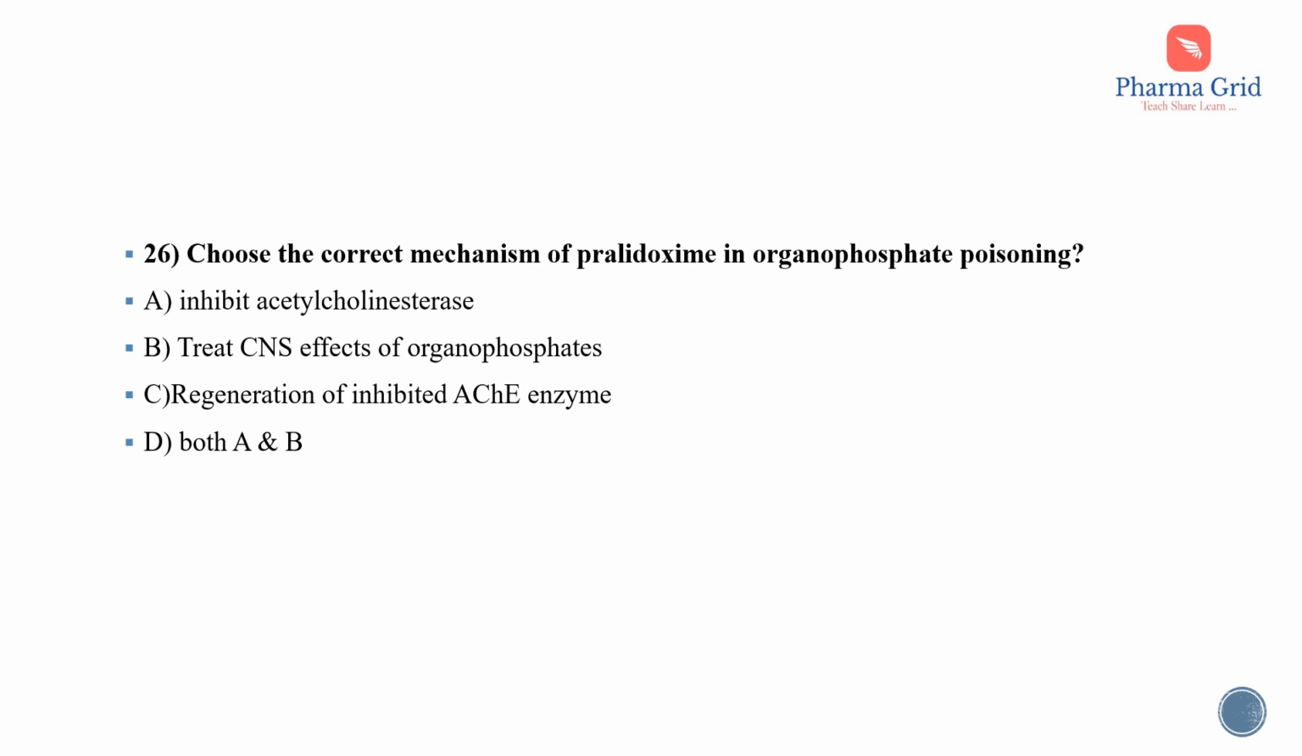In this video, we are going to discuss 5 more KAPS recalls questions. So begin with question number 26. Choose the correct mechanism of pralidoxime in organophosphate poisoning. The options are inhibit acetylcholinesterase, treat CNS effects of organophosphates, regeneration of inhibited acetylcholinesterase enzyme, both A and B. So here the correct answer is option C, that is regeneration of inhibited acetylcholinesterase enzyme.